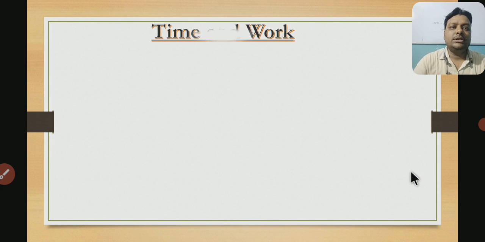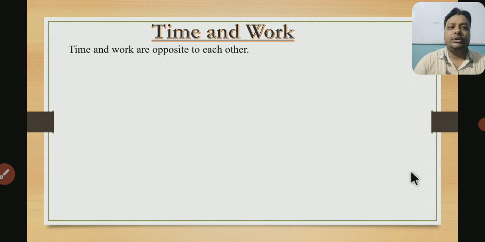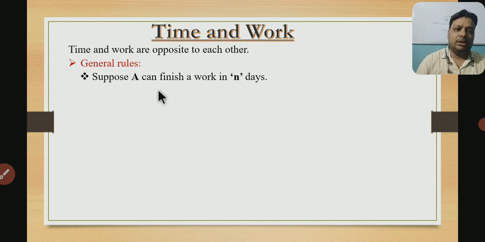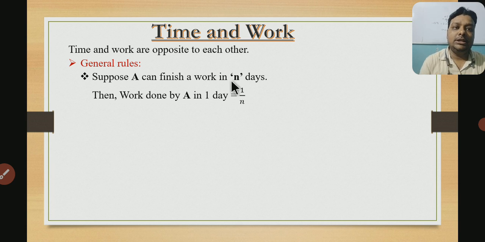Now students, time and work. Time and work are always opposite to each other. It means we can say that time and work are reciprocal to each other also. So, according to that, what are the general rules? Suppose A is a person, and A can finish a work in n days. If we have to write the opposite of it, if we say how much work is done by A, we can say that work done by A in one day is equal to 1 by n part. 1 by n part of work will be done by A in one day.